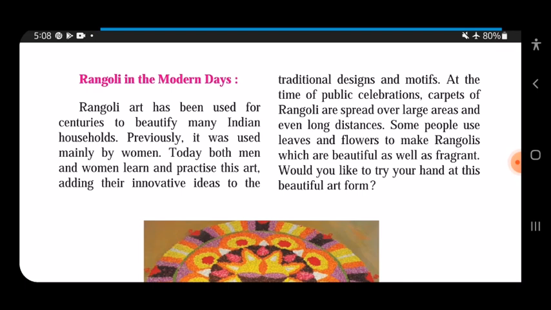Would you like to try your hand at this beautiful art form? So they are asking, would you ever try to make a rangoli? Okay, so here we end this chapter.